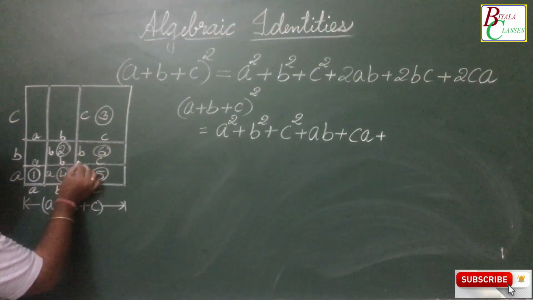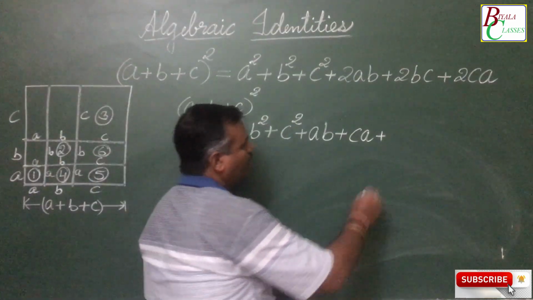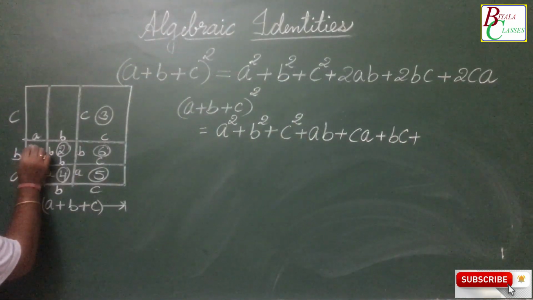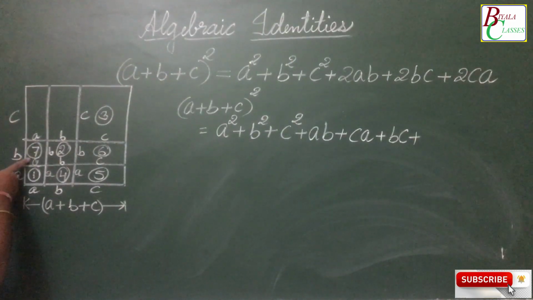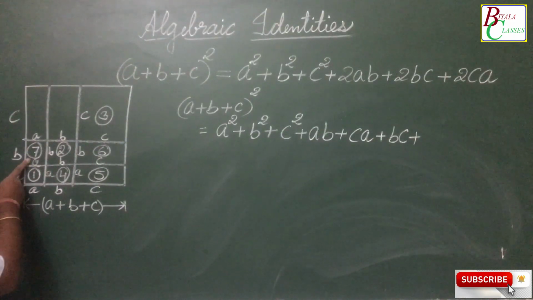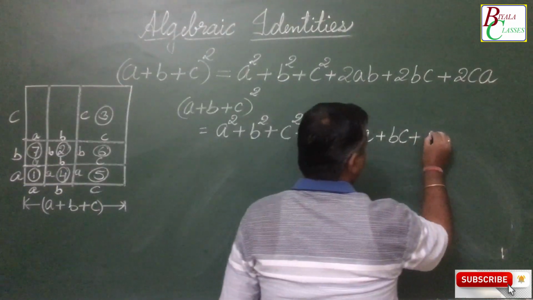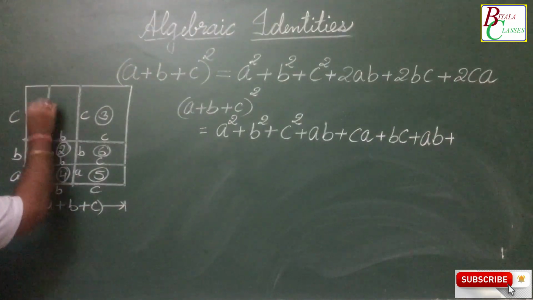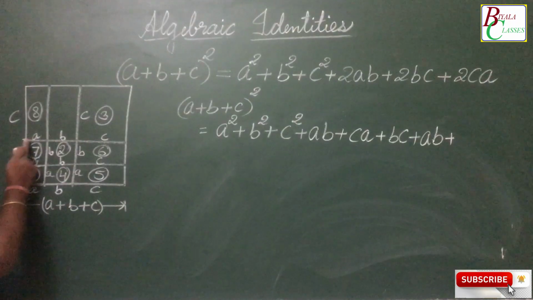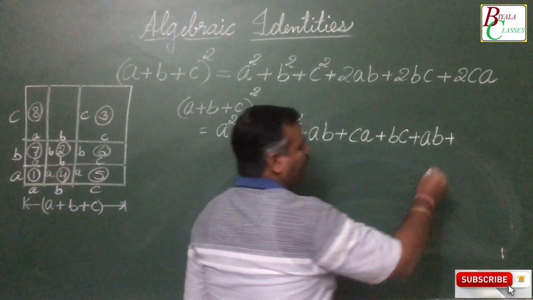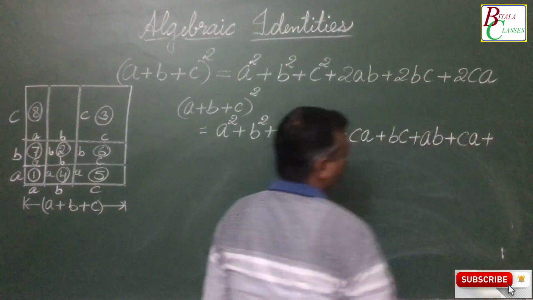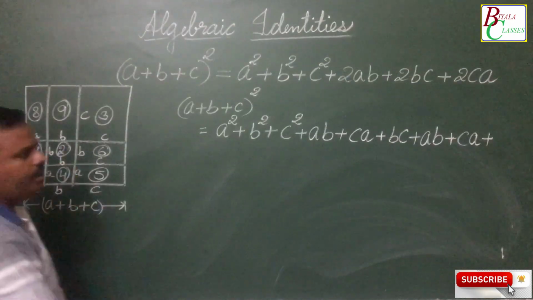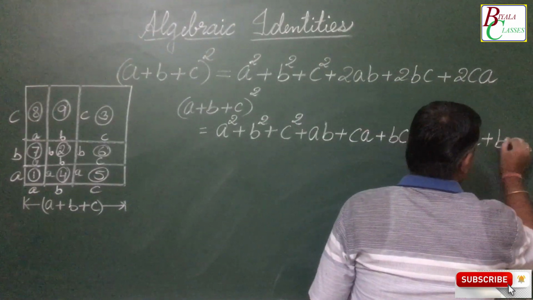This is again a rectangle whose sides are b and c, so its area is bc. Let us take this part. It is again a rectangle with sides a and b, so its area becomes ab. This is again a rectangle with sides a and c, so the area is ca. And at the last, we are left with this rectangle whose sides are b and c, so the area of this rectangle is bc.